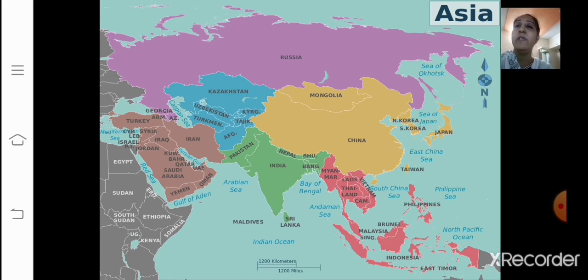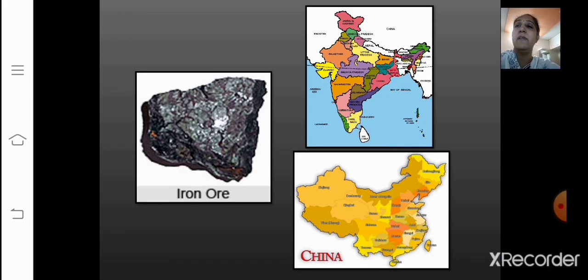Children, if you want to learn each and everything, you can just zoom in on that image and you can see that each and every place has been given. China, India, Malaysia, Indonesia, that has been given in this map. Here I told you in the beginning also, China and India have large iron ore deposits.